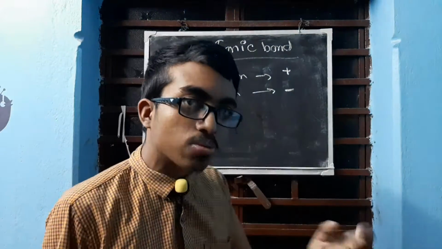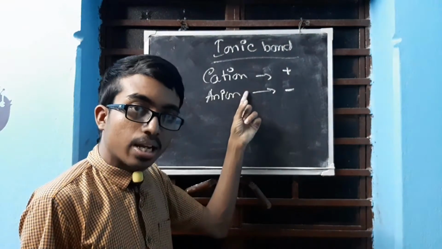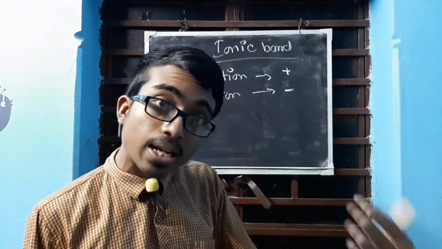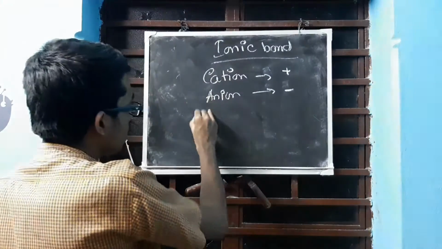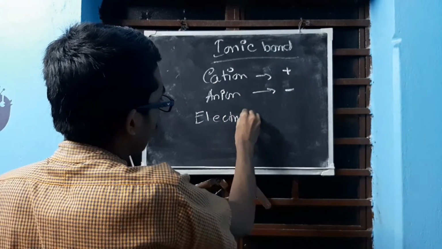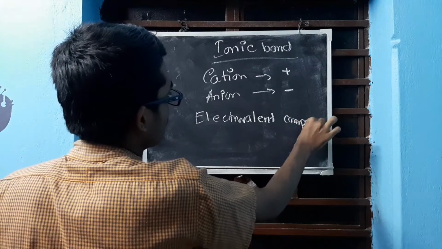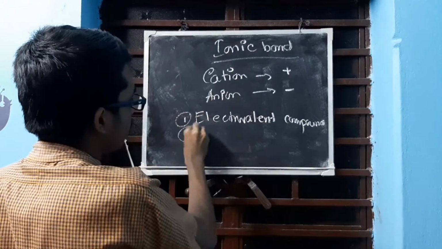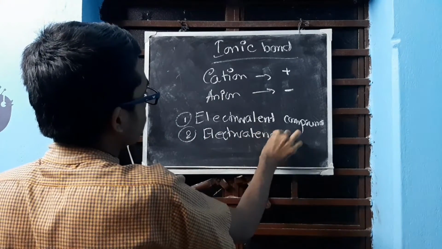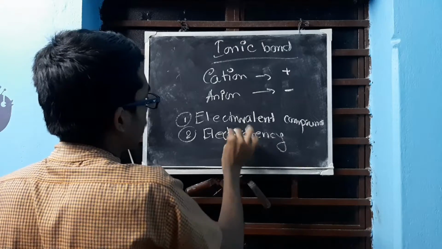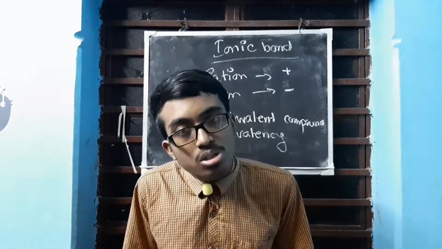Now the compound that is formed as a result of the transfer of electrons from one element to another element, resulting in the formation of cation and anion, is called electrovalent compound. Term 1 under electrovalent bond is electrovalent compound. This you have to remember, the definition. Second definition is electrovalency. Electrovalency is the number of electrons lost or the number of electrons gained.